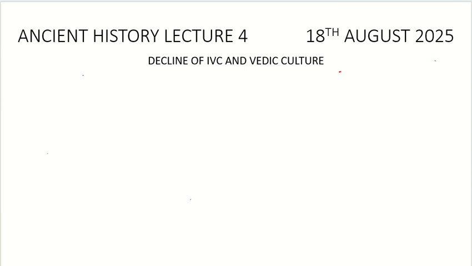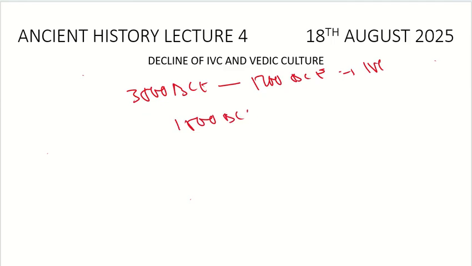Let me again show where we reached. Let's assume 3500 BCE to 1700 BCE we have the IVC. Then from 1500 BCE to 1000 BCE we have the early Vedic age, or the Rig Vedic age.